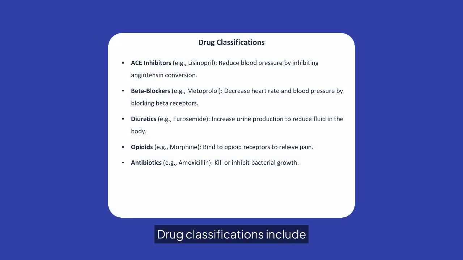Drug classifications include ACE inhibitors, which reduce blood pressure by inhibiting angiotensin conversion. Beta blockers decrease heart rate and blood pressure by blocking beta receptors. Diuretics increase urine production to reduce fluid. Opioids bind to receptors to relieve pain, and antibiotics kill or inhibit bacterial growth.